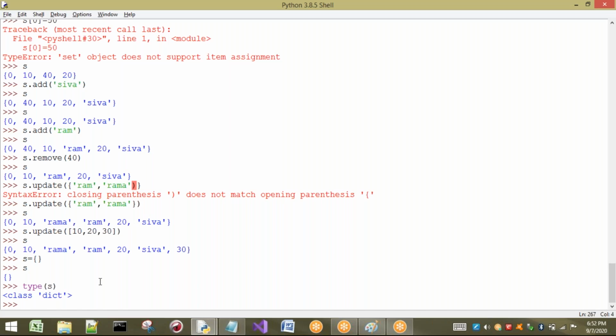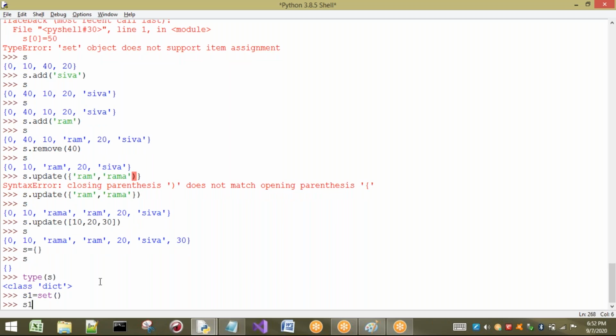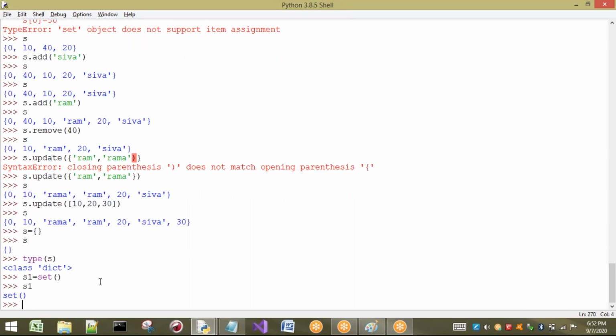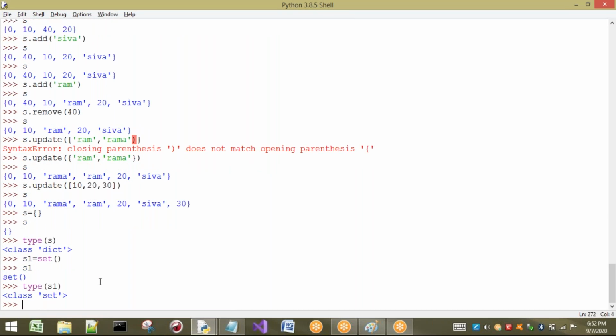Empty dictionary. Now sir, if I want to create an empty set, what do I have to do? I just have to use a function called set. Now see, I want to show you the type of s1. You are going to get class set. So s1 is an empty set. In this way we have to make an empty set.